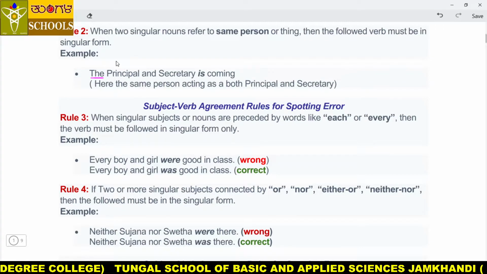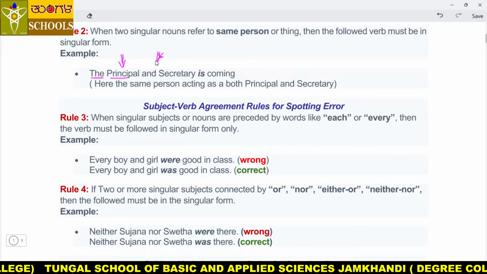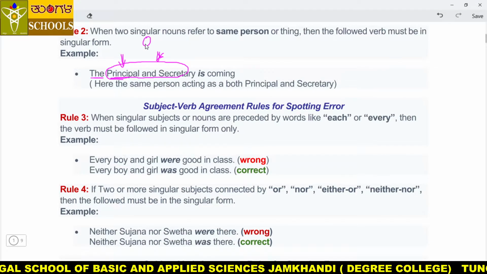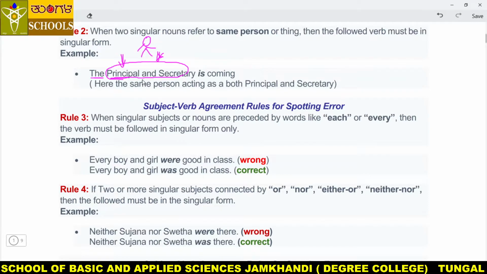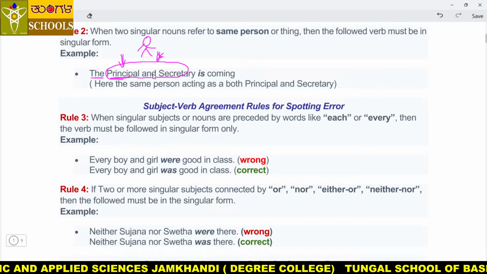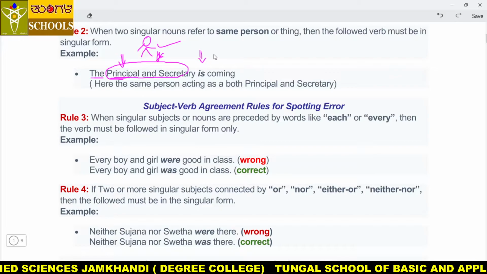Here the is referring to the first noun, and here there is no the. That means both nouns are pointing towards a single person, emphasizing one person. That's why, the principal and secretary, here is one person, he is principal and secretary. That's why is is correct.